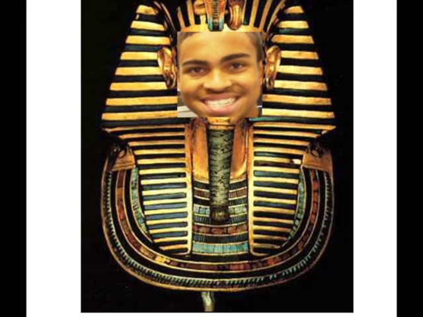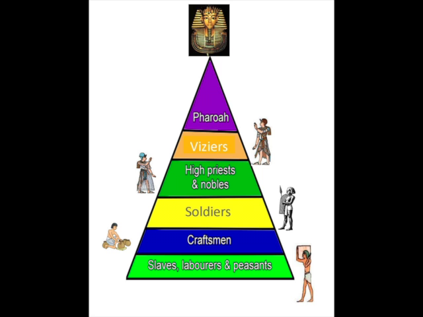The side man of the pharaoh was a vizier. He was the pharaoh's most trusted advisor. The next tier of the pyramid were the priests and the nobles. The priests were supposed to keep the gods happy. The nobles gained their wealth from tributes to the gods, and the nobles participated in collecting taxes.